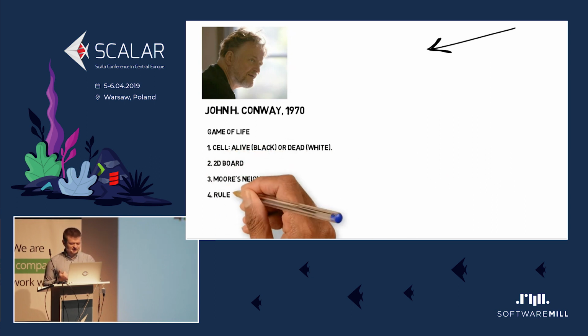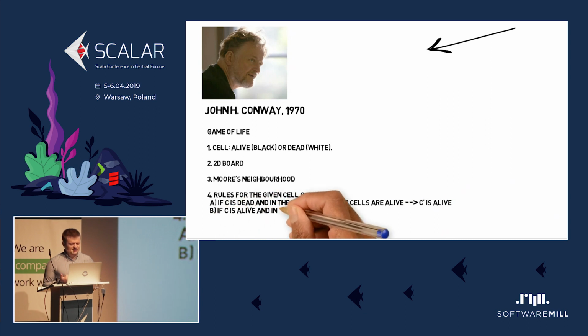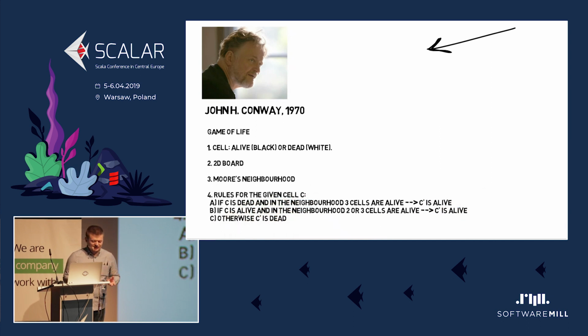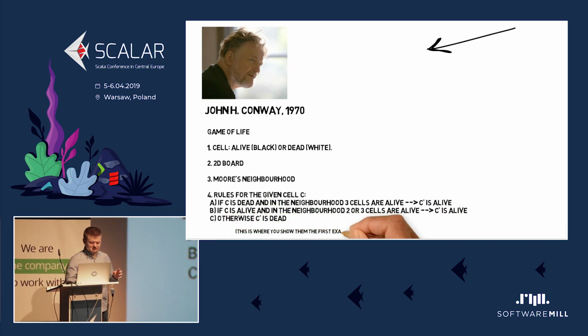The cell is either alive or dead, so there's only one boolean flag inside the cell. We have a two-dimensional board, and the cells are modeled as squares. We have the Moore neighborhood, so all the squares around our cell are the neighborhood, and the rules are like that.